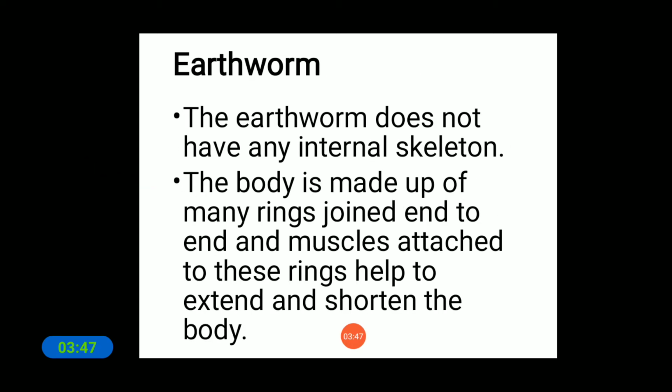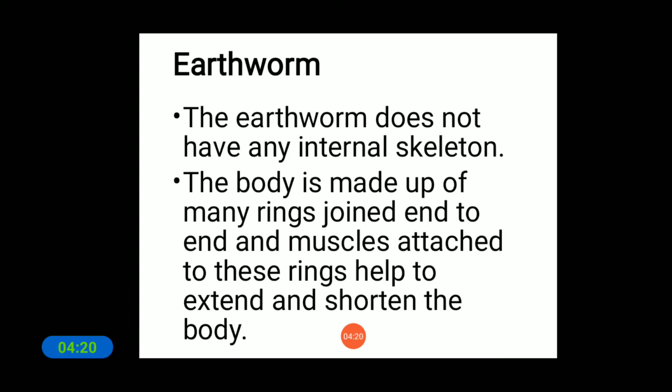The first one is the earthworm. We can see earthworms near water, ponds and lakes, and also in the rainy season. This earthworm does not have any internal skeleton like the skeleton of the human body.